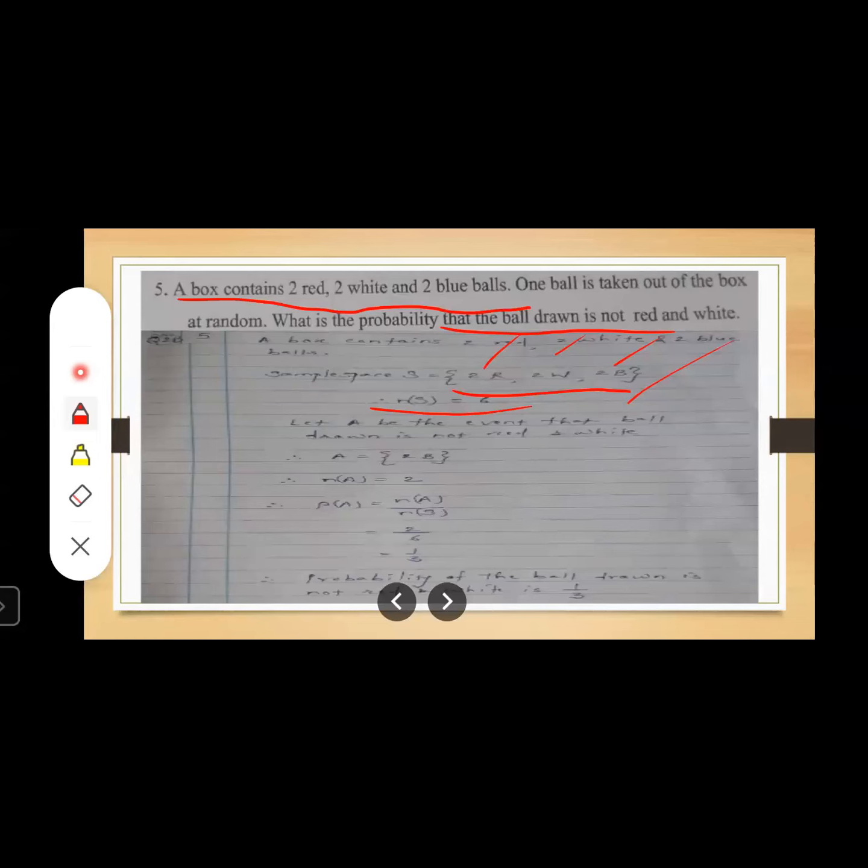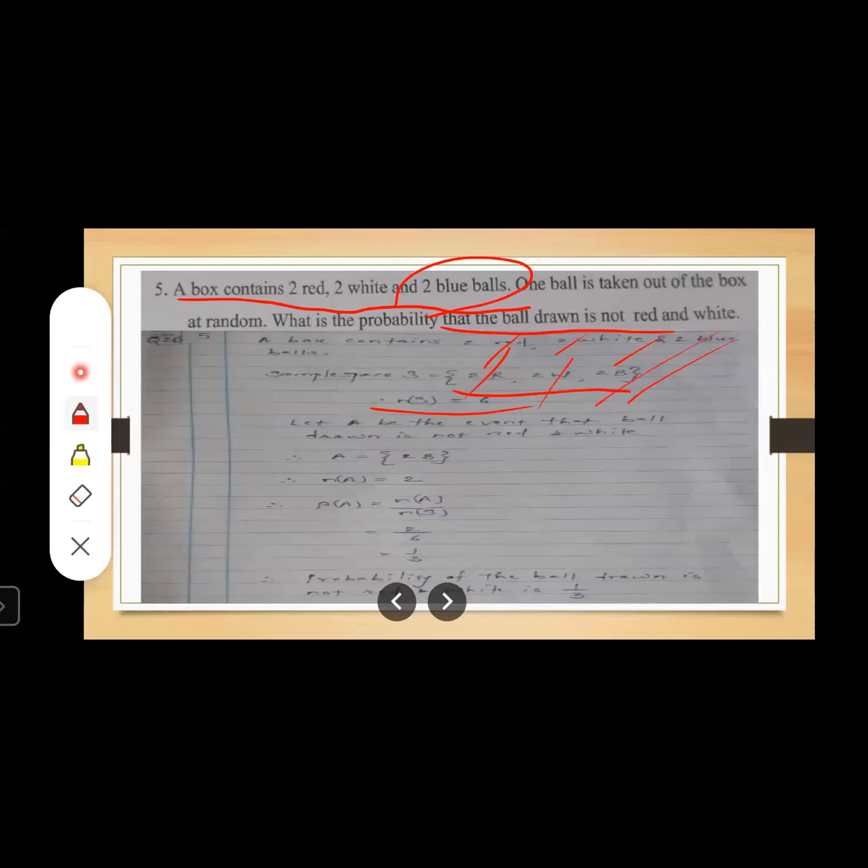If the ball drawn is not red and white, then what is the possibility? What is our favorable outcome? The ball drawn is obviously blue. And how many blue balls are there? 2 blue balls are there. Okay, right? See, look here. Ball drawn is not red, not white.